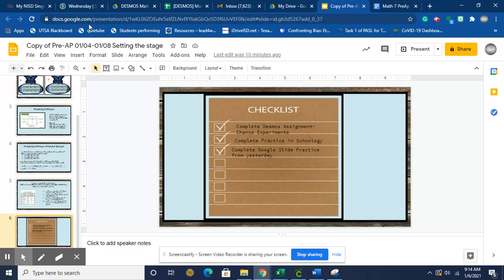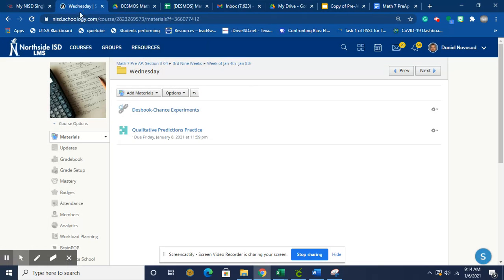Any questions, let me know. Let's go take a look at your Schoology page. So in Wednesday's folder, the link for the Desmos book is here, and your practice is here. Like I said, I will not be near my computer for Zoom, but I will be answering emails if you need me. Go ahead and shoot me a Google Hangout or send me an email. All right, guys, I will talk to you tomorrow, and let me know if you have any questions.